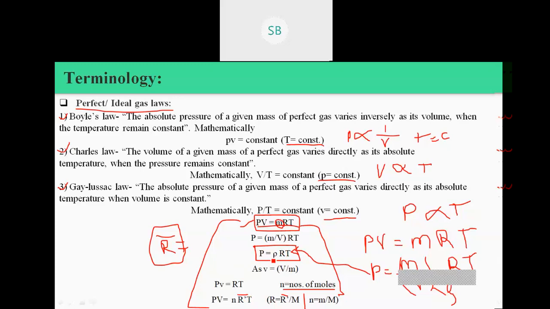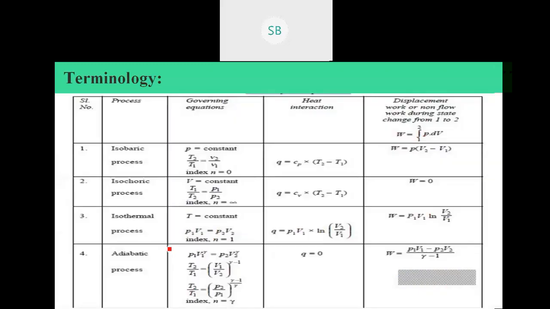R is a characteristic gas constant which is different for different gases, and R bar is a universal gas constant which is the same for all gases. So this is the perfect or ideal gas law. These are the equations of the different processes, which you have already seen.